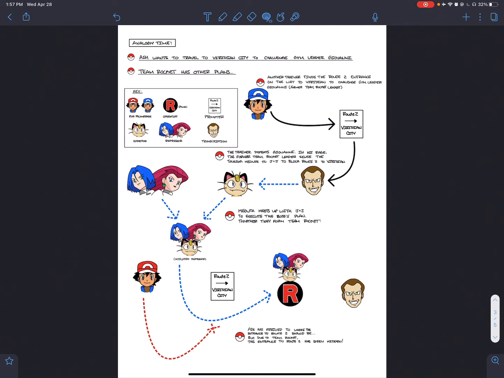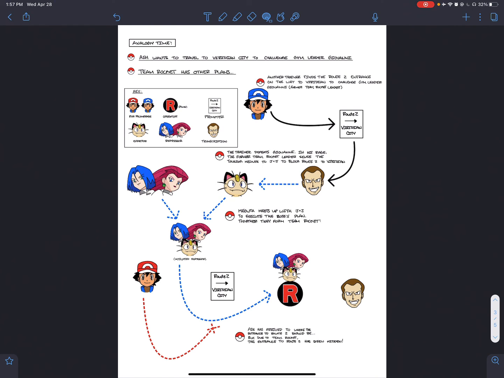In this scenario, Gary and Ash represent RNA polymerases 1 and 2. Route 2 represents the promoter region. Defeating the gym leader represents transcription. Meowth is the effector, with Jesse and James acting as the inactive repressor protein. Together, they represent the activated repressor. The plans sent with Meowth to block Route 2 represent the operator region.